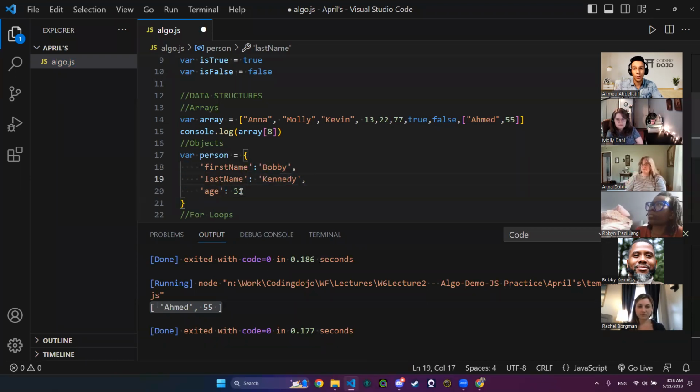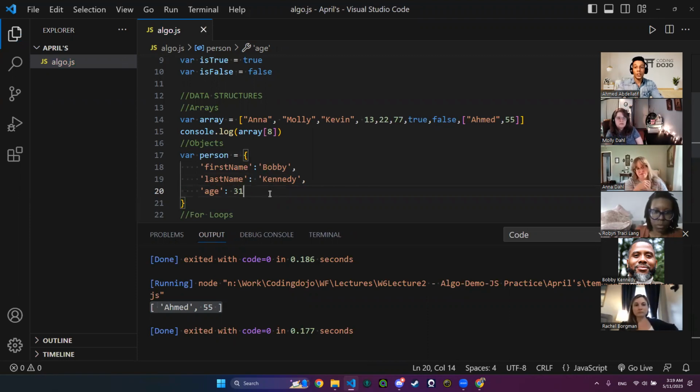Kennedy is inside of two quotes. Age is not inside of two quotes. Why is this? Because by logic, age is a number. When we deal with numbers, we don't insert them in quotes. We can, but since age will be a number, let's make it an integer.